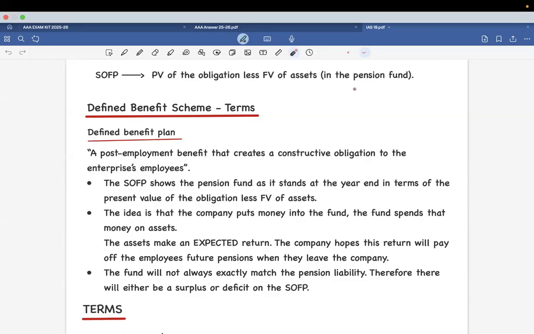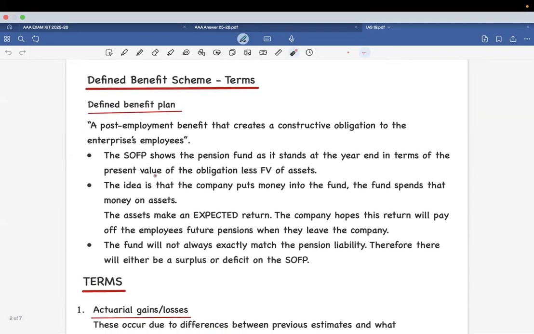Now, defined benefit scheme. What are the terms? After the employment, if there is a defined benefit plan, then it raises a constructive obligation. Remember, in the FR, we have studied constructive and legal obligation, right? Constructive obligation is when the company itself is advertising that they are going to do something, so naturally it falls upon them as an obligation. Clear? Okay. So how does this get recorded?